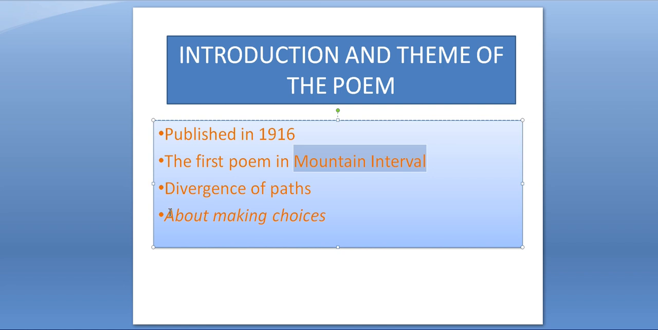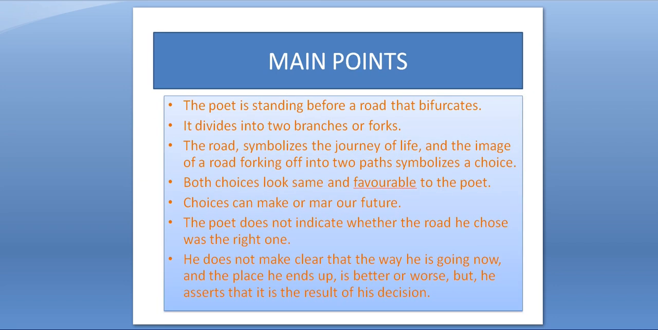And in reality, the poem is about making choices. The poem is about what choices we make in our life. The main points are as follows. The poet is standing before a road that bifurcates, that divides into two. The road is in front of him and it divides into two branches or forks. So now that road separates into two.